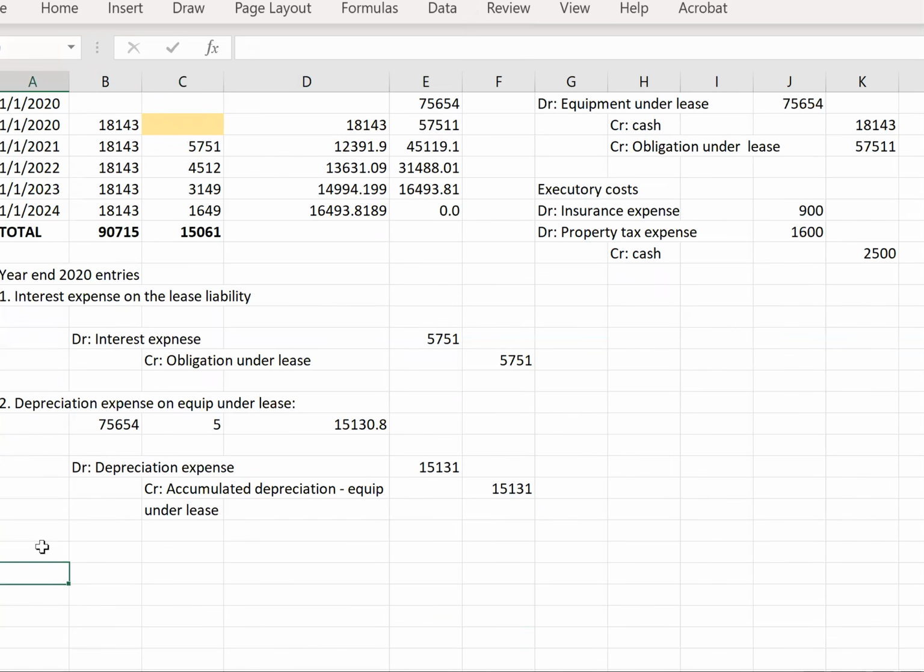Now those are all of our year-end entries. Let's look at what we need to do for the January 1st, 2022 journal entries.